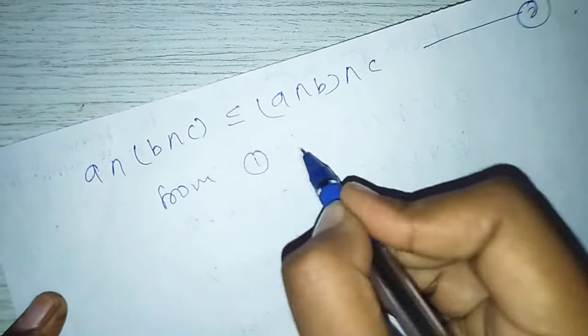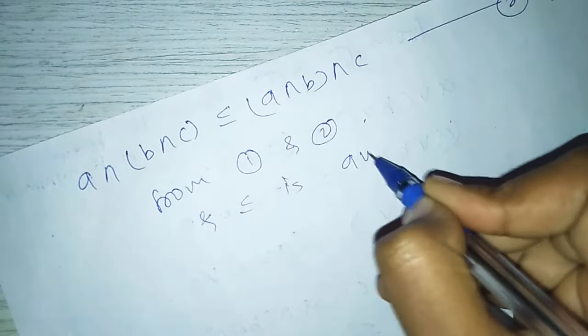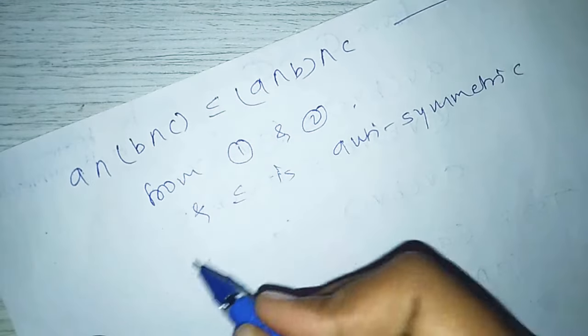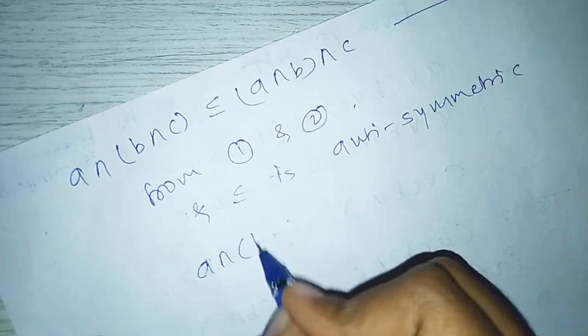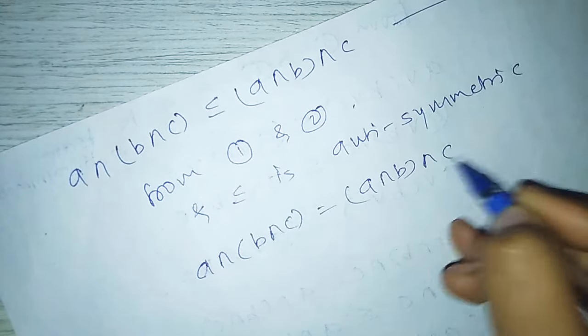From 1 and 2, and since less than or equal is antisymmetric, we have (A meet B) meet C equals A meet (B meet C).